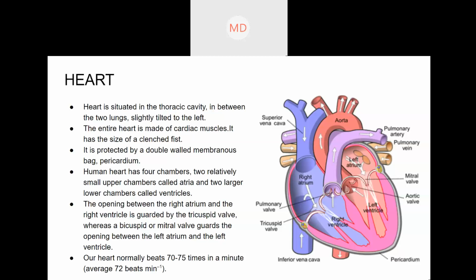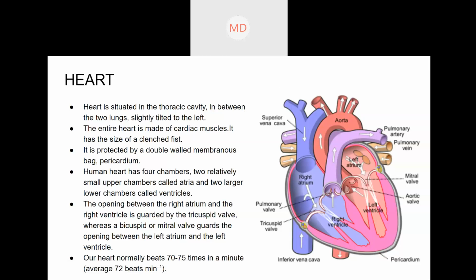This heart is situated in between the lungs. Just imagine this is the heart, and here will be the lungs, one on each side. The lungs will be surrounded by the rib cage.